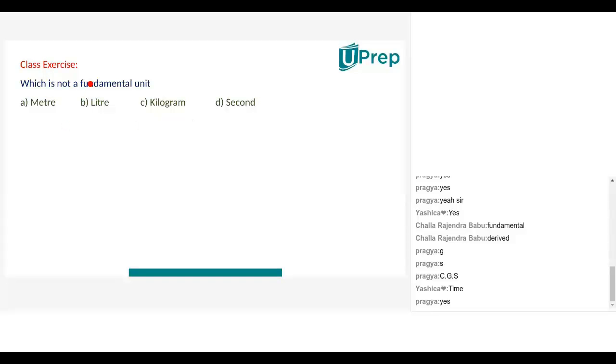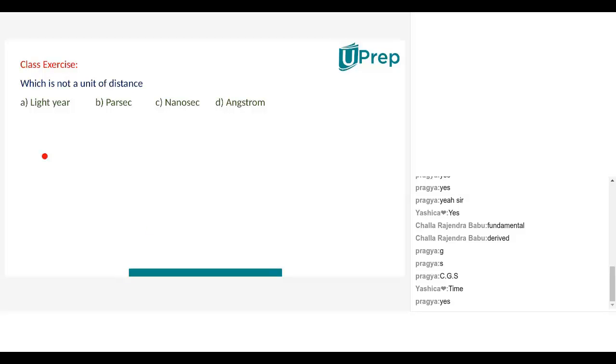Why, Nana? Because meter is a length, kilogram is a mass, and second is a time, so liter is the odd one. Very good, Nana. M stands for meter, which is a fundamental unit. Kilogram is also a fundamental unit. Second is a fundamental unit. But among them, the odd one is liter. That's why it is not a fundamental unit.